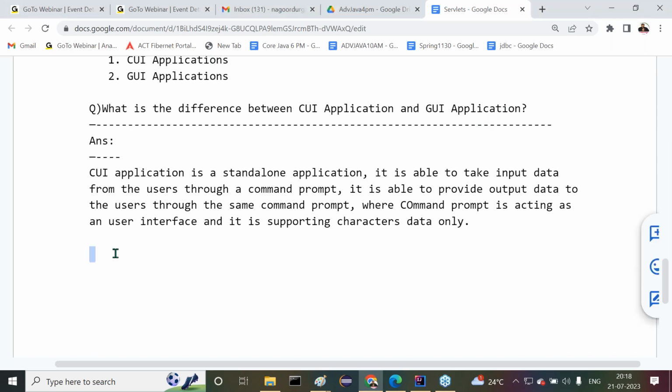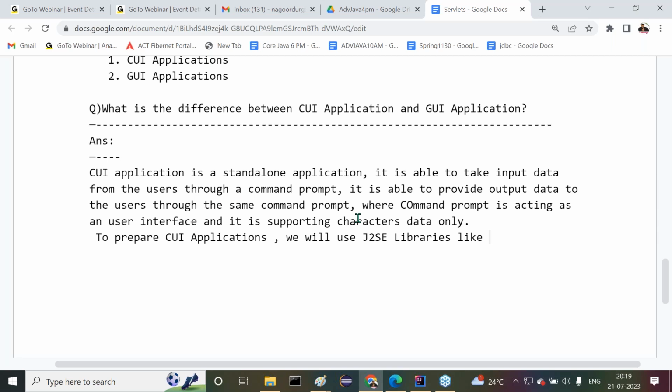That's okay, fine. But what about the GUI application? What is the meaning of the GUI application? Before that, observe carefully. To prepare CUI applications, we will use J2SE libraries.